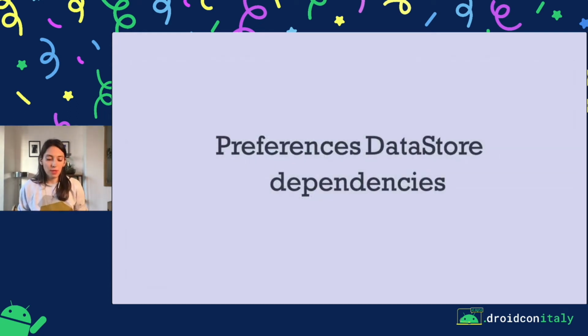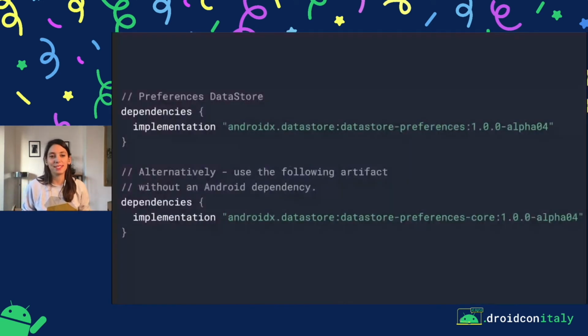If you want to work with Preferences DataStore, you need to add the dependencies. And recently, in one of the latest alphas, DataStore changed the way the dependencies are provided. Now you can decide whether you want to use DataStore preferences without any Android dependencies, or whether you need some Android dependencies. More precisely, DataStore preferences will contain the migrations, the SharedPreferences migration.